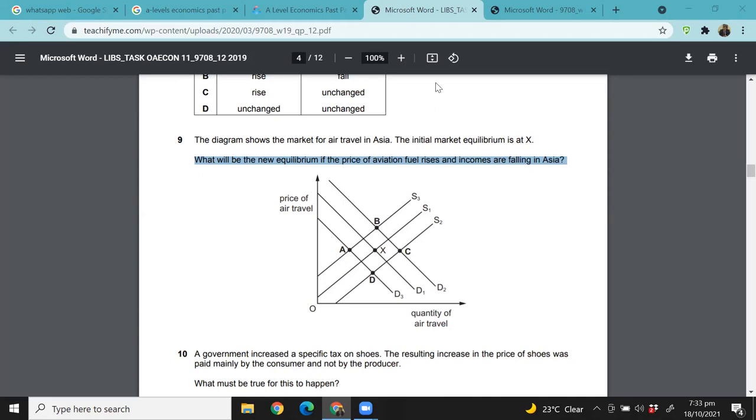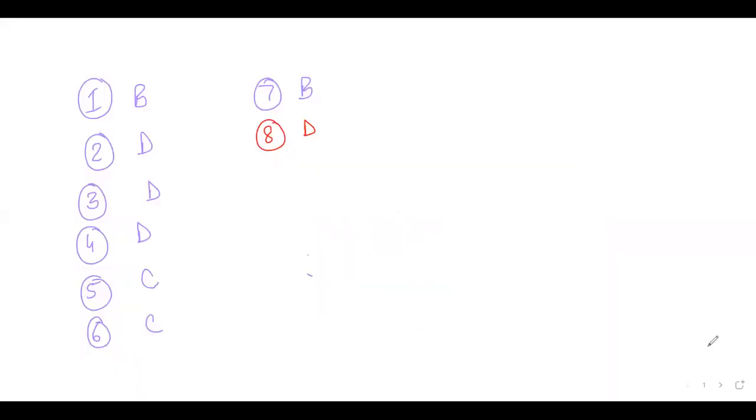Look at the question, students. The question says: what will be the new equilibrium if the price of aviation fuel rises and incomes are falling? So what happens when fuel price increases? Since the cost of production is increasing, it will cause the supply curve to shift.